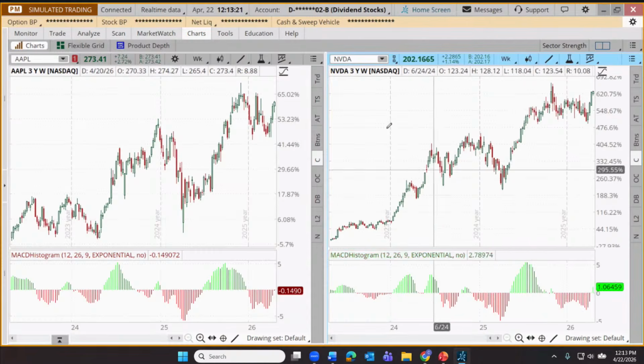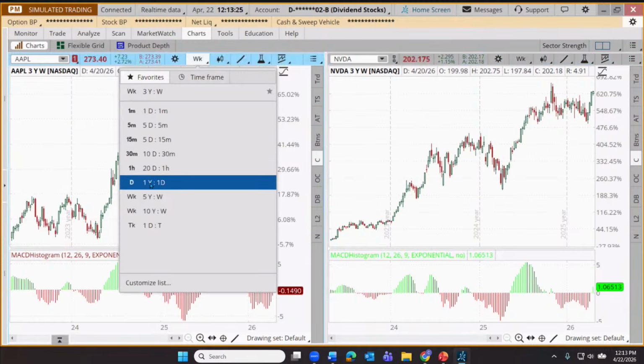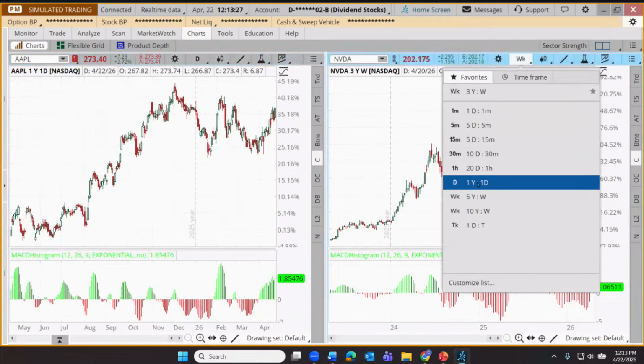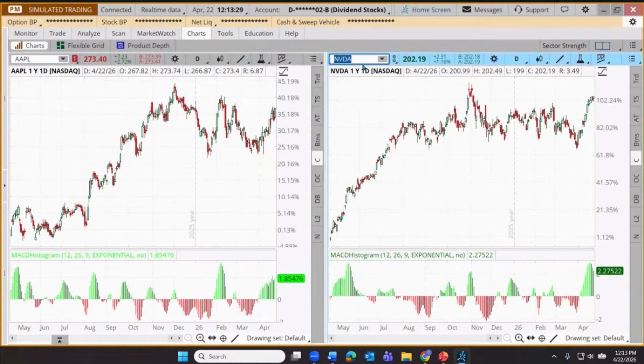I always like to make sure that I'm showing everything that I intended to show. And there's one other thing. Let's come over here, switch this back to a 1-year daily view. And how about if we want to compare our stock to an index? Well, we can do that just as easily as another stock.